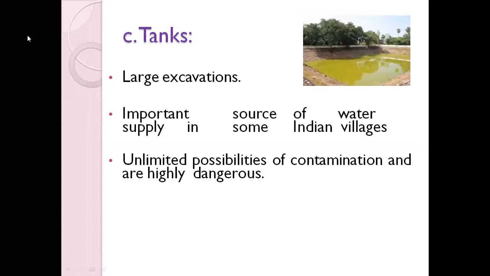They dig that hole beforehand, and then whatever rainwater comes is collected there. That is called a tank. There are unlimited possibilities of contamination, and they are quite dangerous. Almost all surface water, like I've said, has very high exposure to human as well as animal contamination, so it is not pure and is unfit for use without proper treatment.